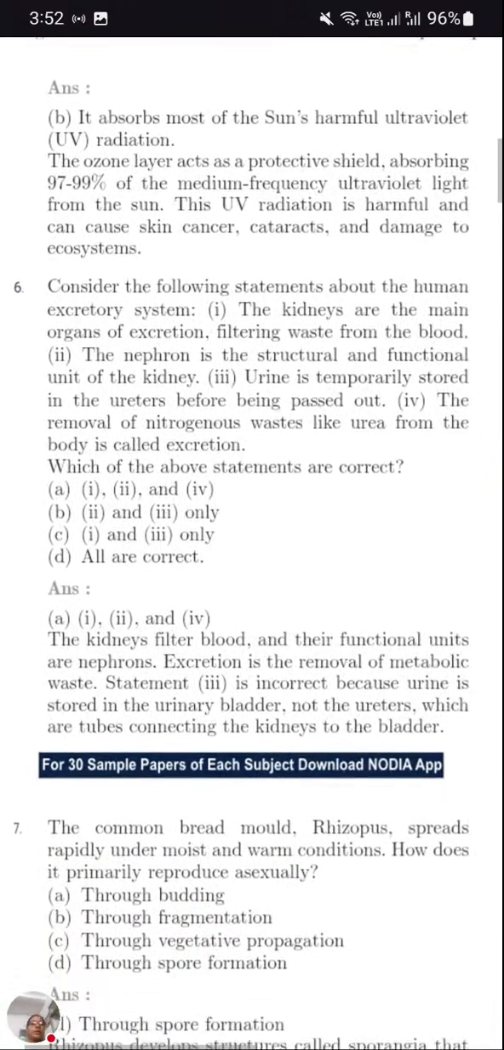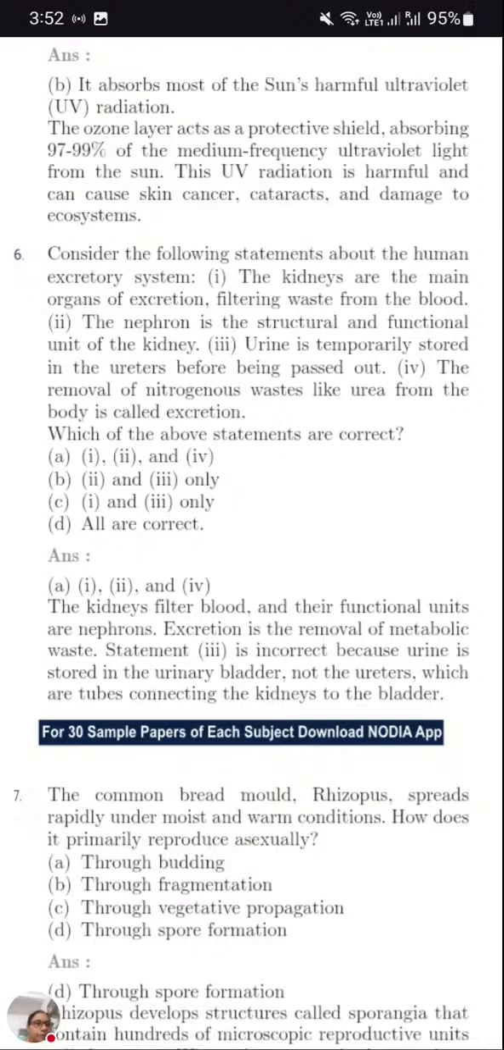Now suppose the ozone layer is not there, what can you write? The ozone layer acts as a protective shield absorbing 97 to 99% of the medium frequency ultraviolet rays from the sun. This ultraviolet radiation is harmful and can cause skin cancer, cataract and damage to the ecosystem. So if the ozone layer is not there, what can happen? Harmful radiations will reach the Earth, leading to cataract, cancer or damage to the ecosystem.